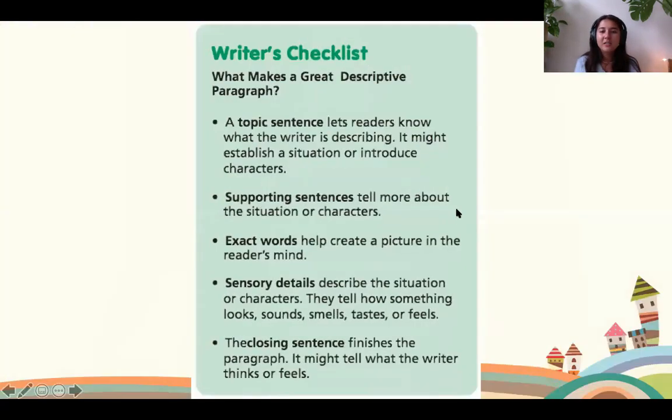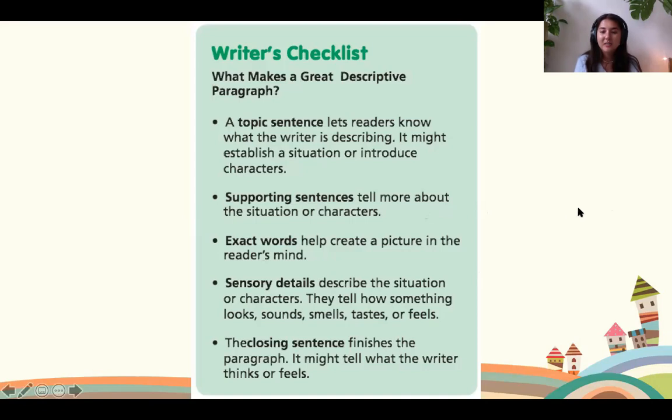Next up, we need supporting sentences. So the supporting sentences that come next will tell more information about your favorite place. So you might have sentences that describe what your house looks like. You might have sentences that describe what your house smells like. You might have sentences that tell more about the people in your house. Next up, we need exact words.